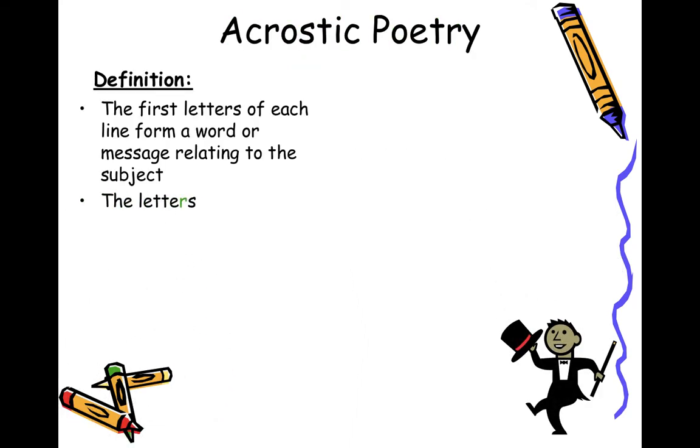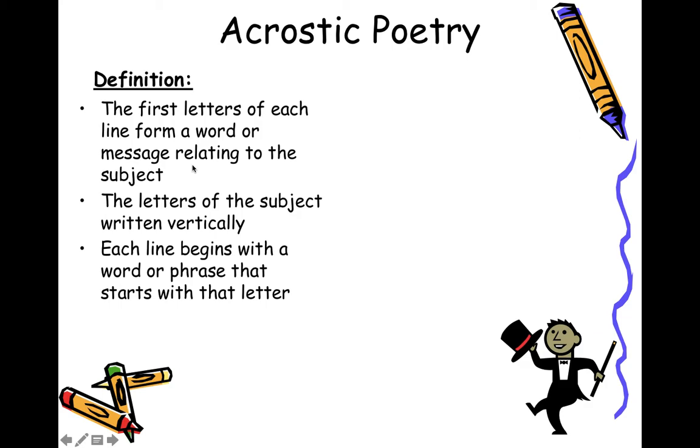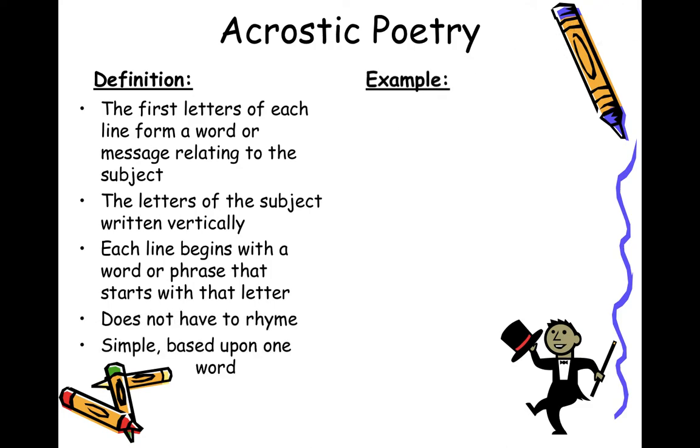Acrostic poetry. What is an acrostic poetry? It's when the first letters of each line form a word or a message relating to the subject. The letters of the subject are written vertically. Each line begins with a word or phrase that starts with that letter. It does not have to rhyme. It's simple, based upon one word.